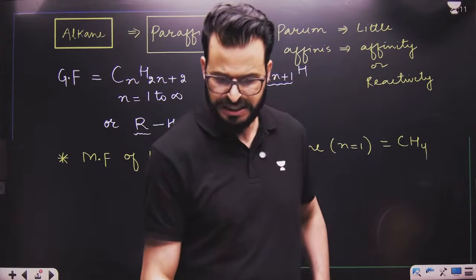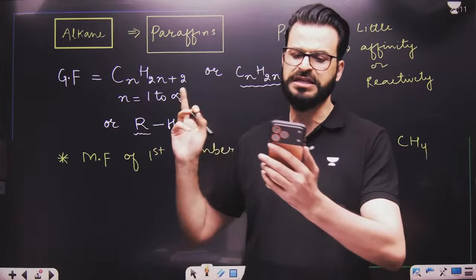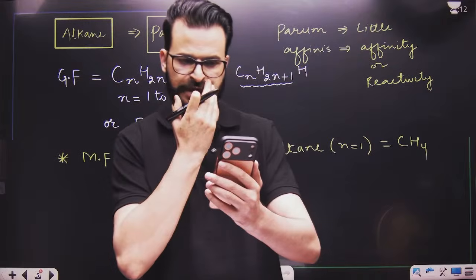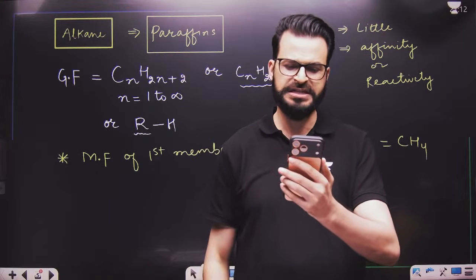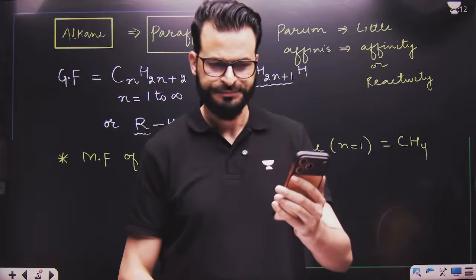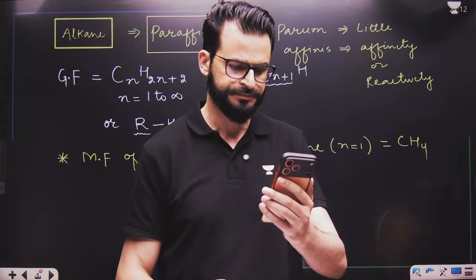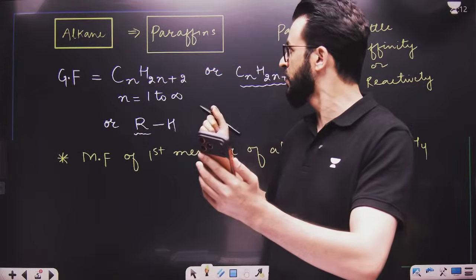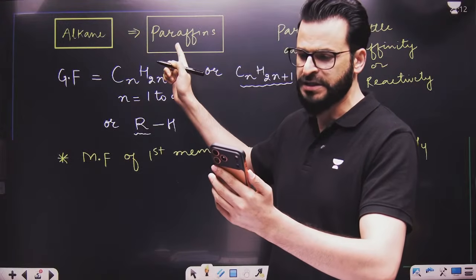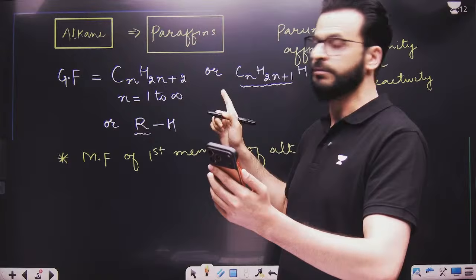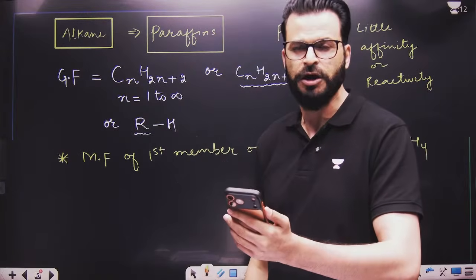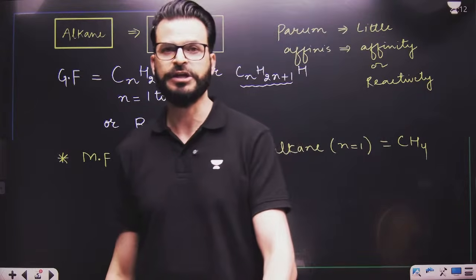Now tell me, is this point clear to you? Everyone, tell me quickly. Everyone means everyone. Come on, everyone has to answer me. Is this point clear to you? Why are they known as paraffins? Number two, what is their general formula? And what is the molecular formula of the first member of alkane? Is this point clear to you?